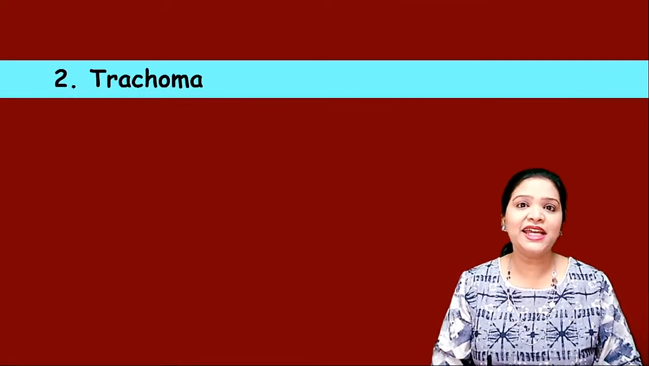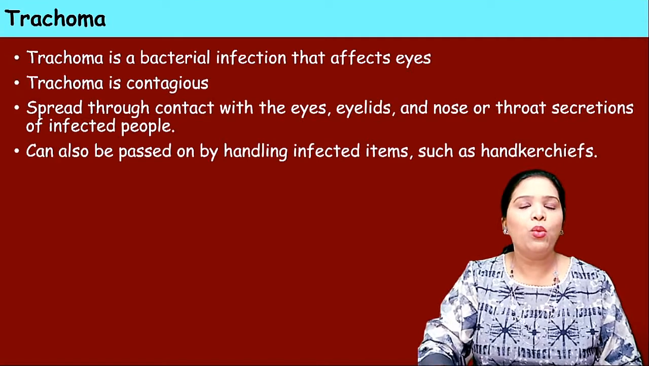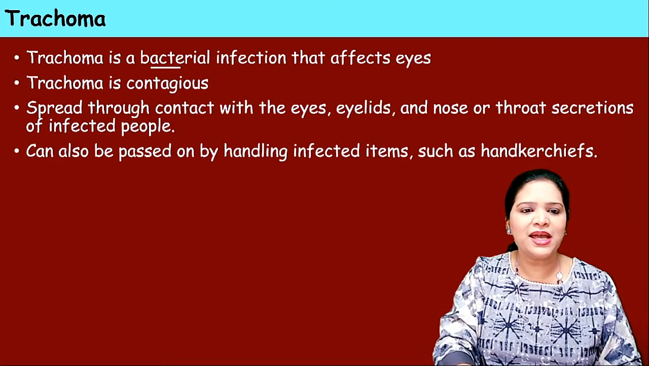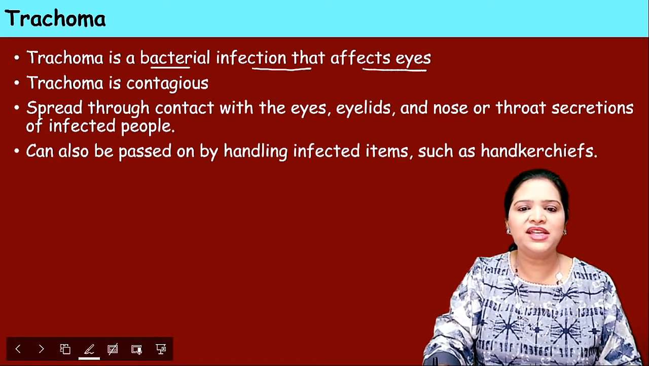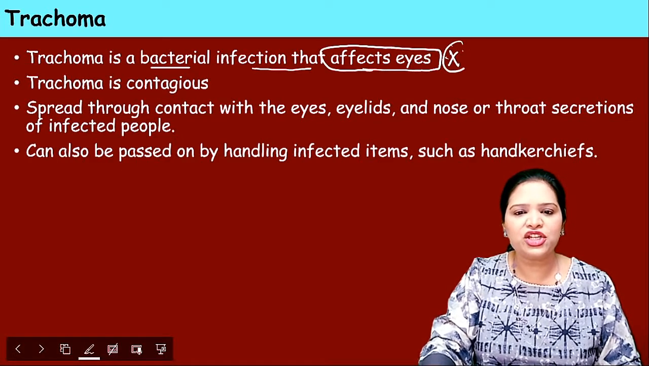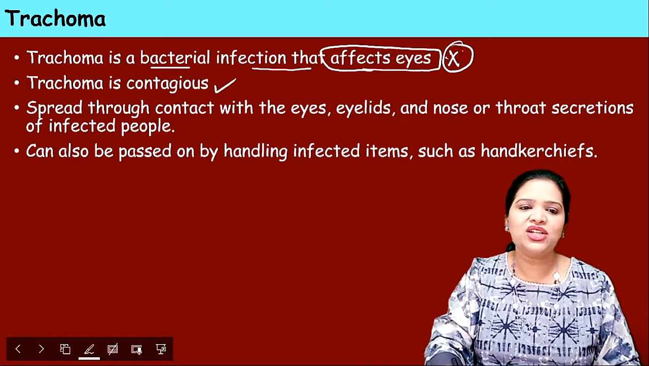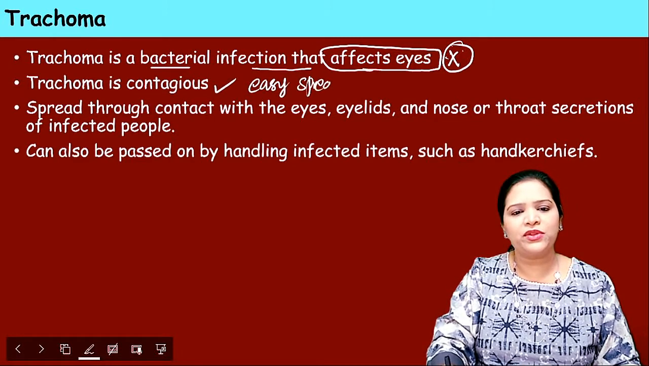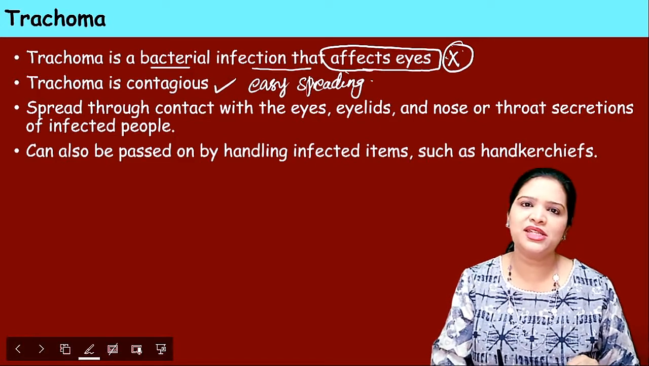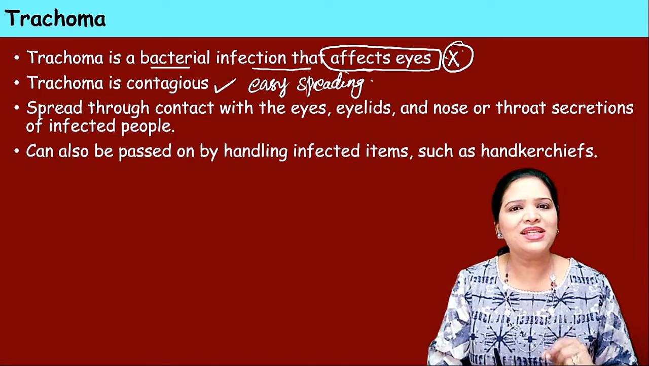Let us see the second infection caused by Chlamydia trachomatis, which is trachoma. What is trachoma? Trachoma is a bacterial infection that affects the eyes. This is very, very important. Trachoma is an infection of the eye. It is a contagious disease. What is contagious? Contagious means easily spreading. Such infections quickly spread from one person to another.